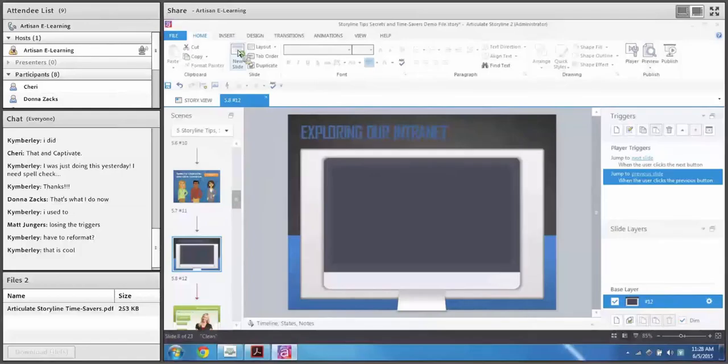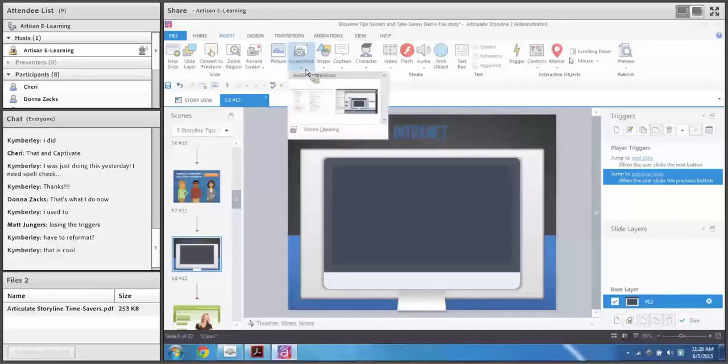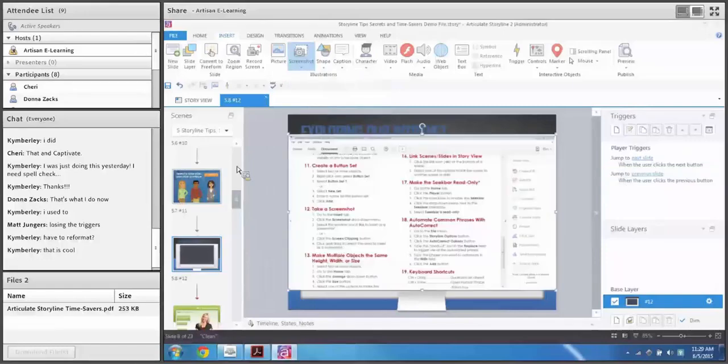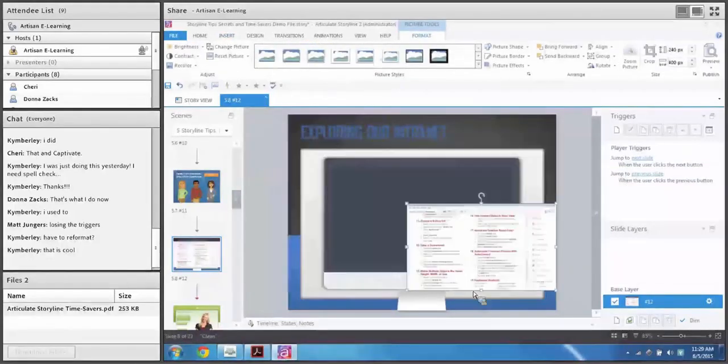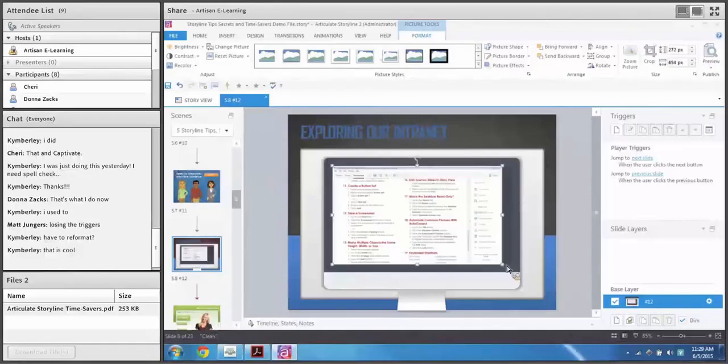So under the Insert tab, you may not have ever taken the time to notice this, but there's a screenshot option here. And if you click on this, you have a couple options. You can take a screenshot of any windows that are currently open on your computer. So if I want a screenshot of this document, I click on this, and it quickly adds a screenshot directly into my course, and I can scale it and do whatever I want with it.